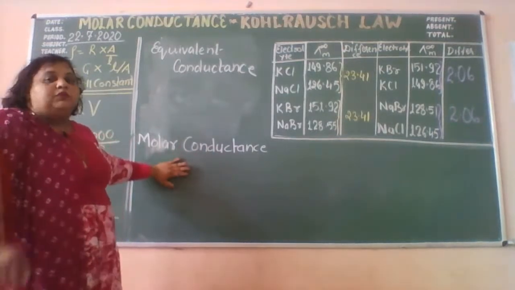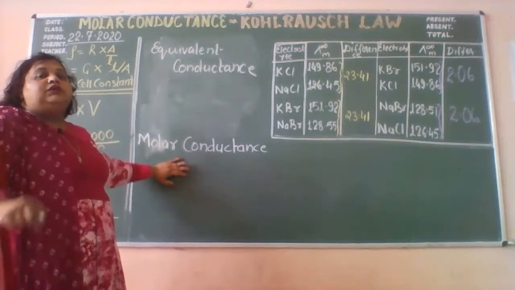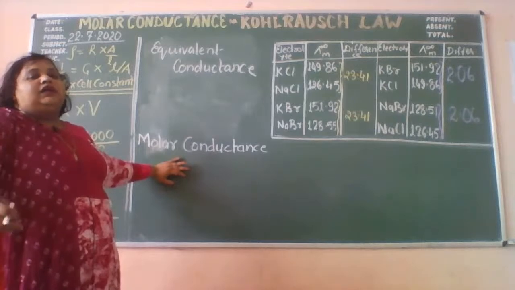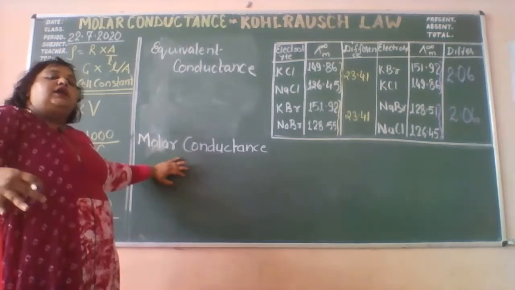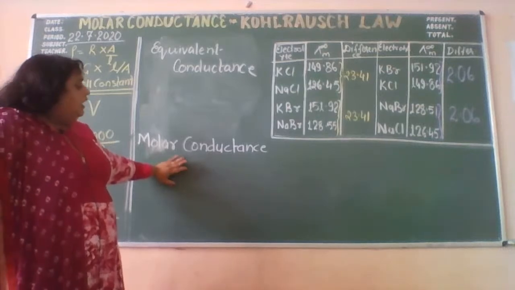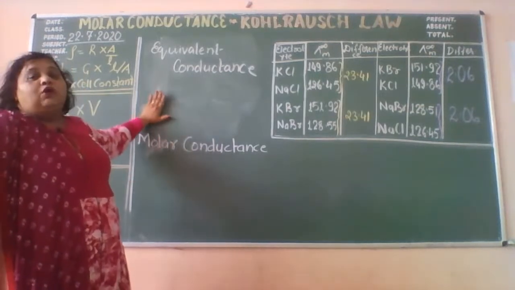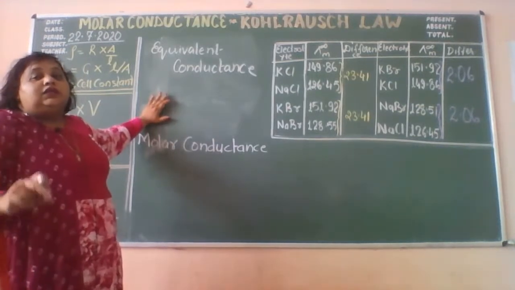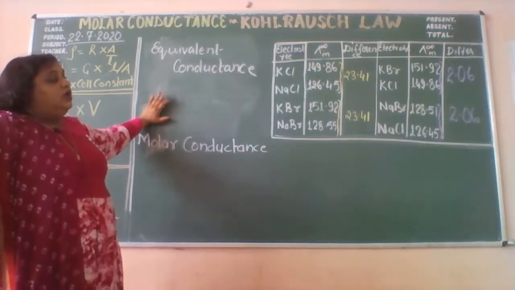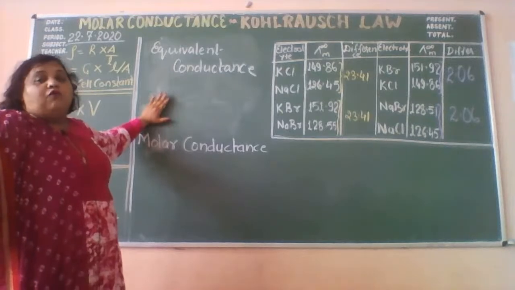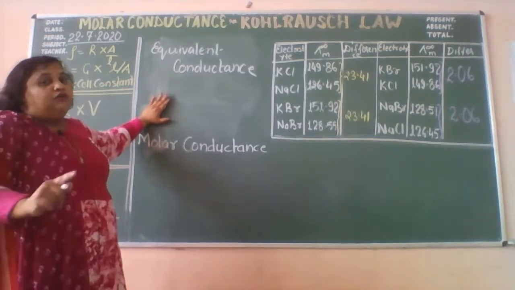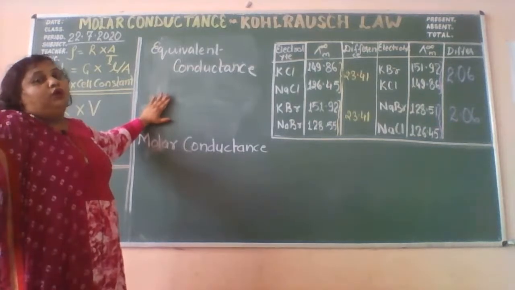And this volume may be 1 cubic centimeter, or 10 ml, then 100 ml, then 1 liter, 2 liter, 5 liter, depending upon that. But what should be constant? What should be fixed? The thing that must be fixed is the number of moles. Right? The number of ions you don't have to change. The number of ions will be 1 mole.